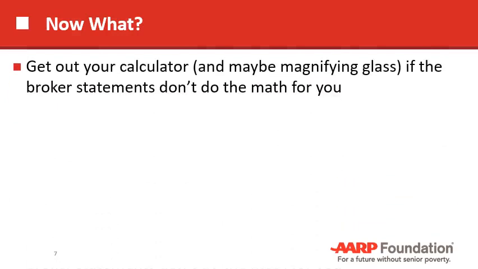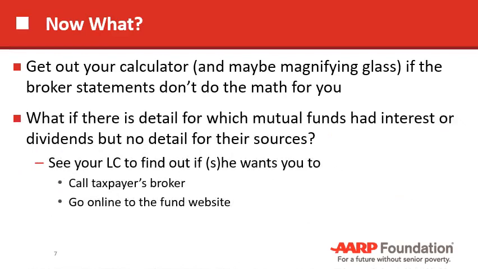So you need a calculator. Sometimes the broker statements will do the math for you if you're lucky. If not, you're going to have to do some detective work. Sometimes the broker statements don't even tell you what the sources are, or they tell you the source, like here's the mutual fund, but they don't tell you where the mutual fund has its holdings.